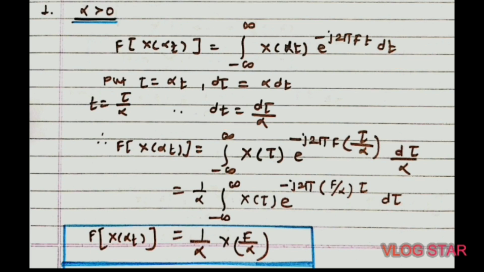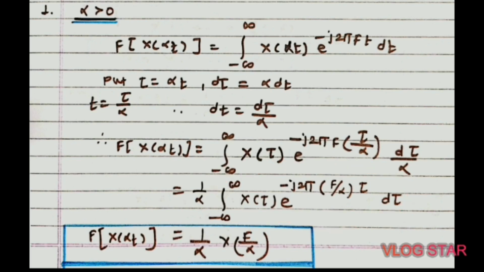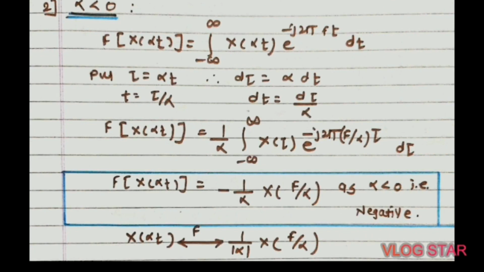Okay, so take 1 upon alpha as a constant outside the integration, and then inside the integration minus infinity to plus infinity x of tau into e raised to minus j 2 pi into f upon alpha into tau d tau. We have to just arrange this equation again in terms of Fourier transform. Okay, so this equation will again represent the Fourier transform x of f upon alpha. Okay, so whenever the value of alpha is greater than 0, then we will get here the value 1 upon alpha into x of f upon alpha.